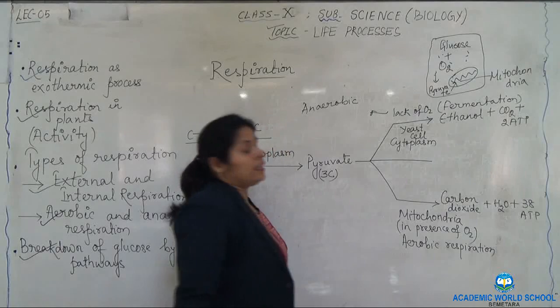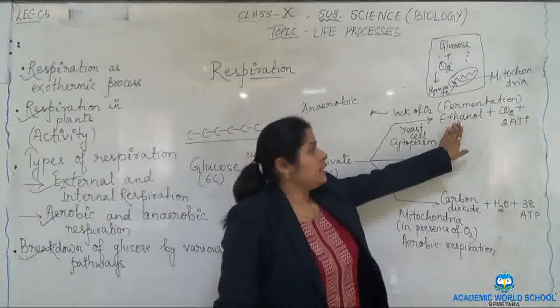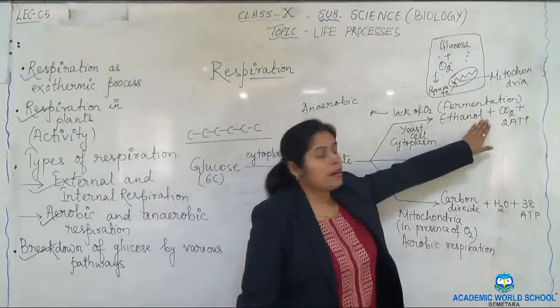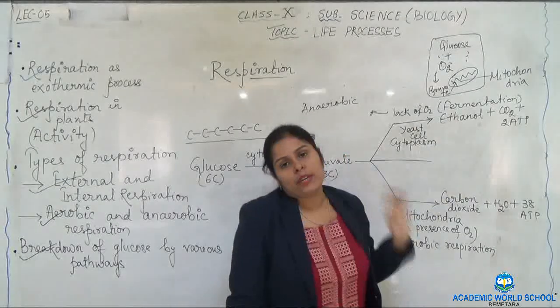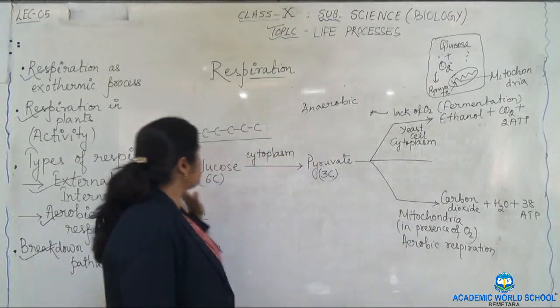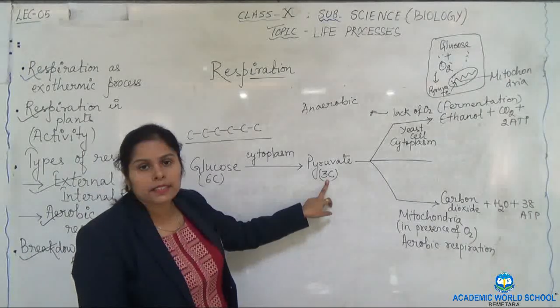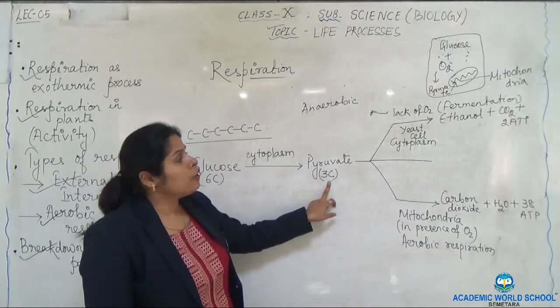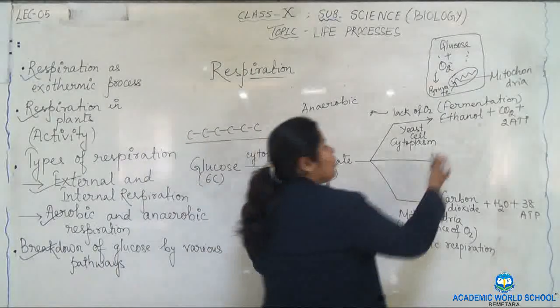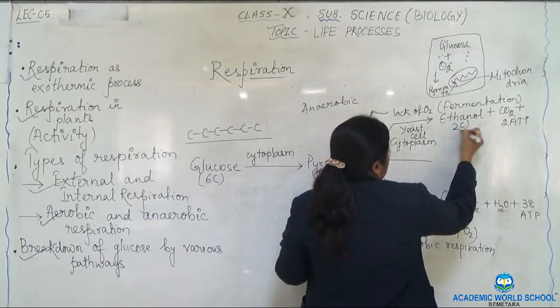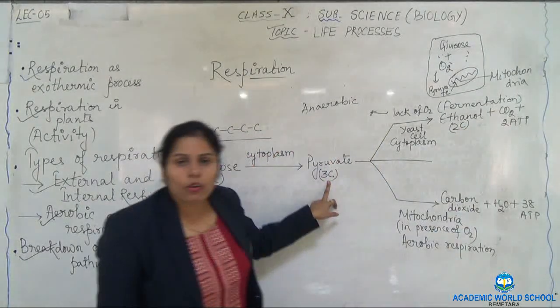In fermentation, the byproducts are ethanol or ethyl alcohol, carbon dioxide, and only 2 ATP. Now see here, we started with a 6 carbon compound which got broken down into a 3 carbon compound called pyruvate, which got further broken down into ethanol, a 2 carbon compound, C2H5OH.